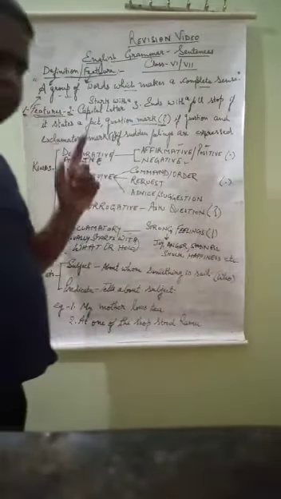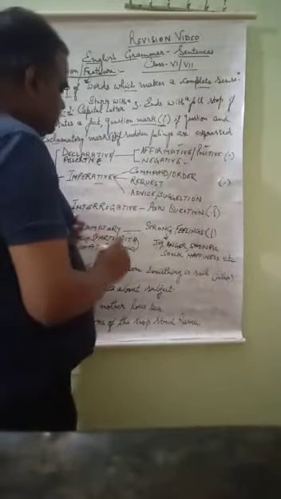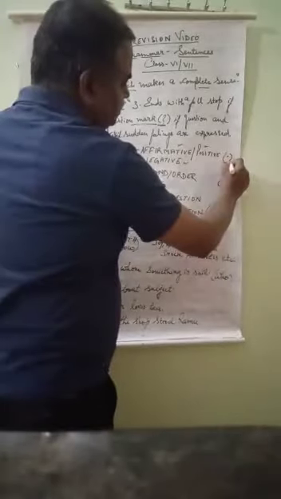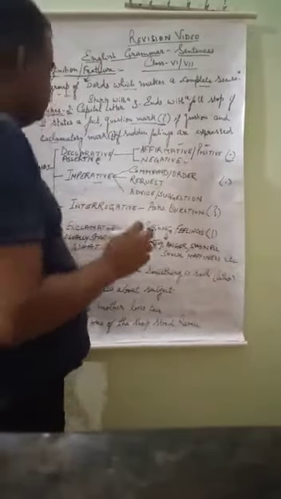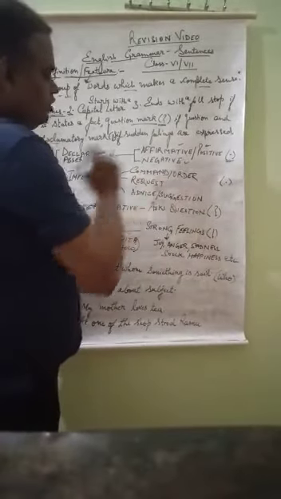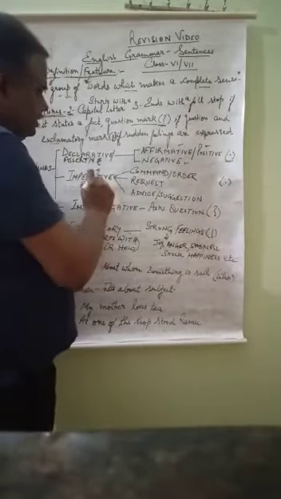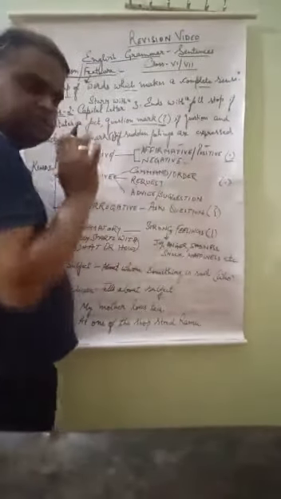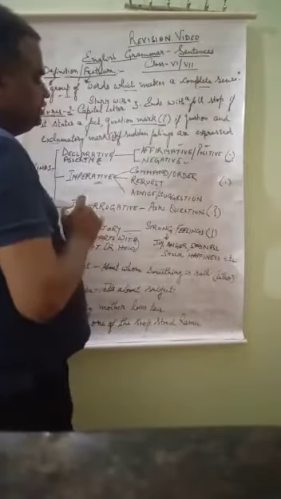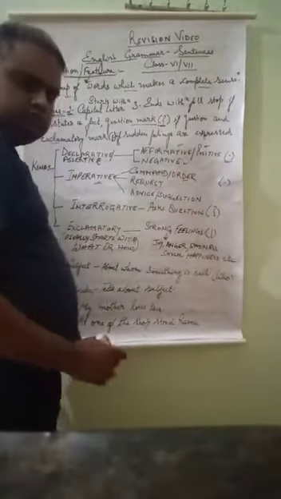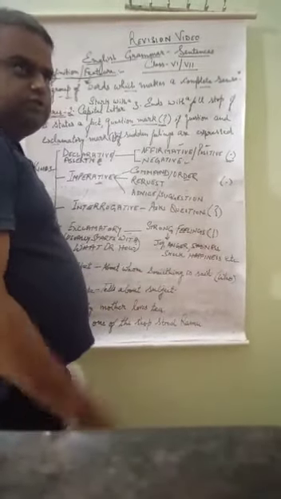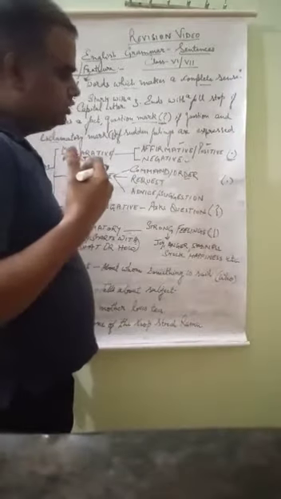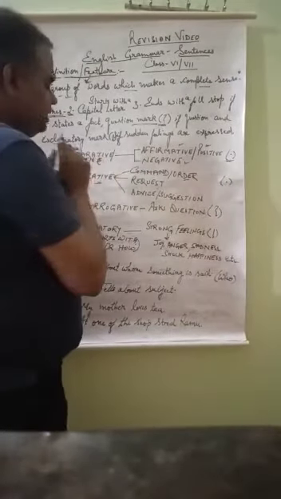Imperative sentence, again very important. Imperative sentence, when there is a command or order. Here, a declarative sentence always ends with a full stop, isn't it? Now the imperative sentence is used in three situations: when a command or order is being given, or second, if a request is being made, or third, if any advice or suggestion is being given. Suppose that order: open page number 75, switch on the fan, bring me a glass of water. Any command or order given is an imperative sentence.